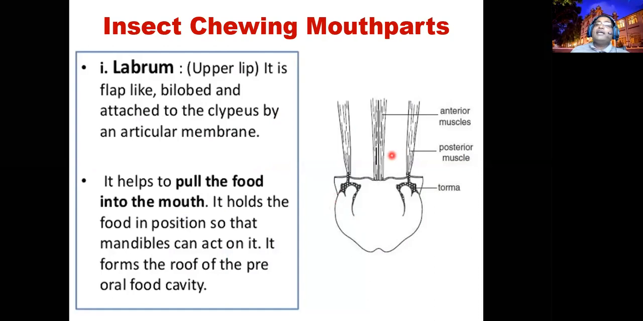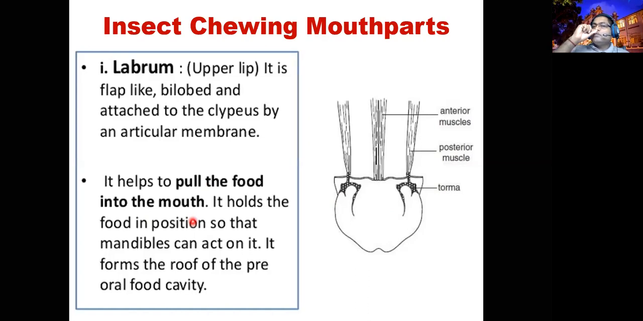Their role is to pull the food into the mouth. When the insect has trapped the food, the clypeus helps to push the food into the mouth and hold the food in position. If the insect wants to cut the food, it puts it here, like we hold food in the hand and bite.